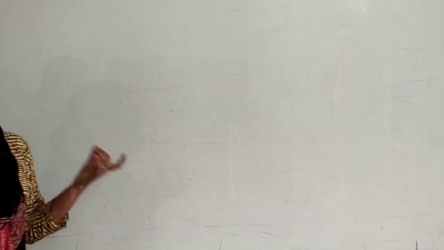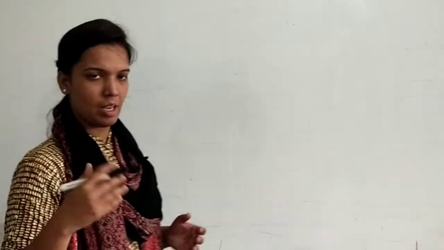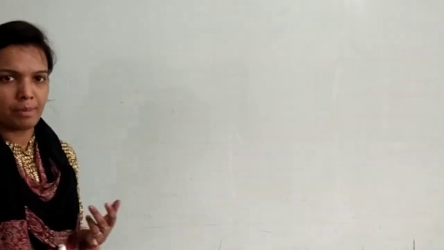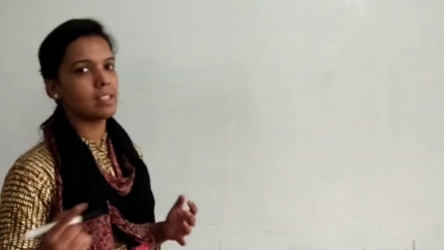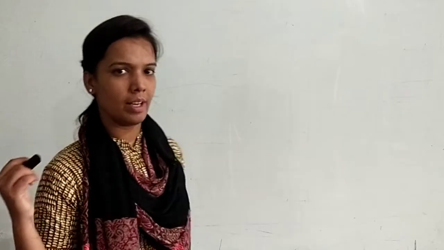When we prepare accounts by the fixed capital method, that is capital account and current account, in that condition capital account includes only 4 items. I am just revising all the topics: capital account includes only opening balance, closing balance of capital, additional capital and drawing against capital. In current account we will include all the current items like salary, interest on capital, interest on drawing, commission, if there is any. But according to the fluctuating capital method, all the items, whether of fixed nature or current nature, will be included in capital account.